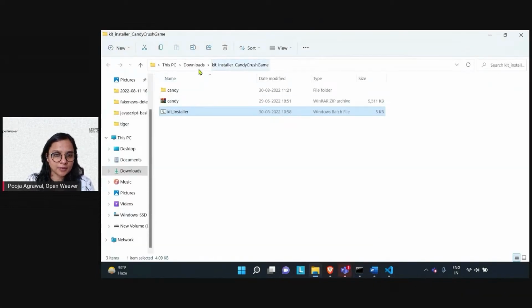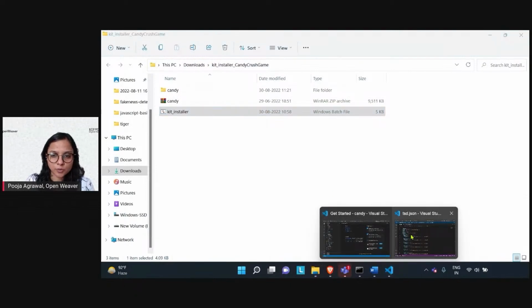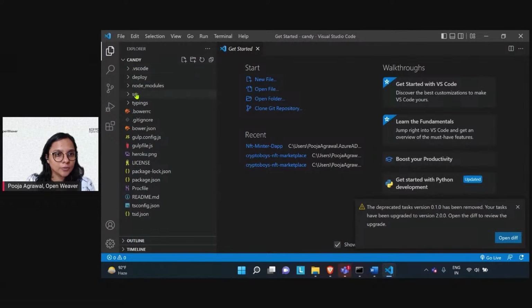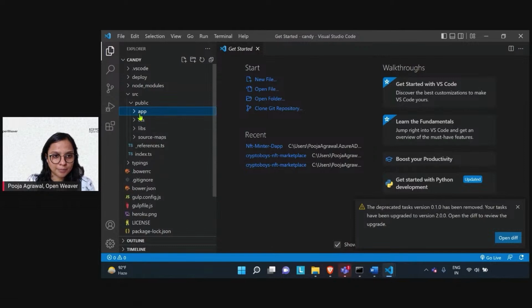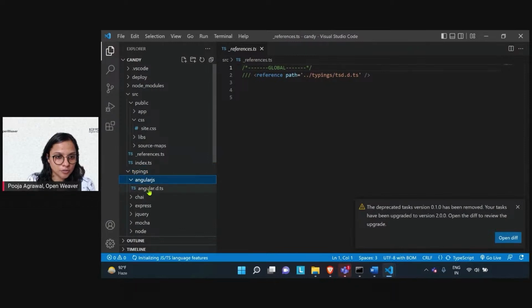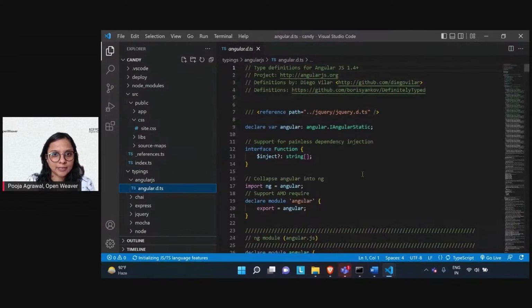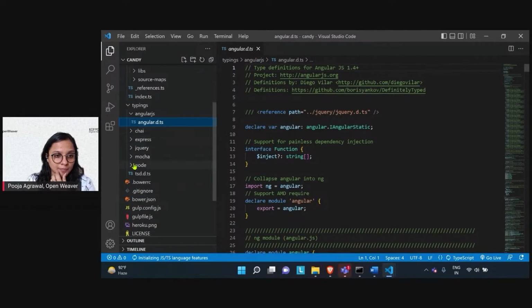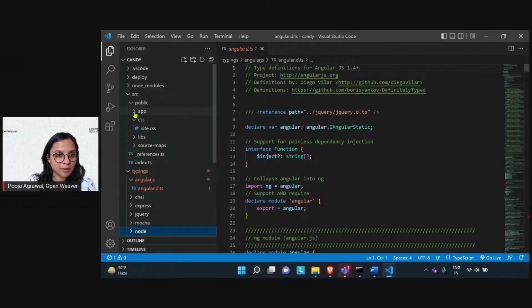So this is where my Candy Crush game is getting set up. I will open it in VS Code, and within the source file, I have my app and the CSS, and my reference.ts and the typings. So you see we have used Angular as well as jQuery, Mocha, and node modules that are used for the complete application development.